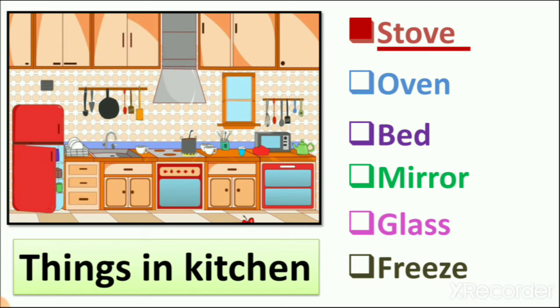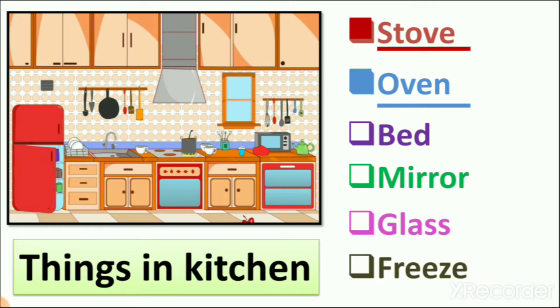Then oven. So you can see here a thing which looks like a TV. It is an oven in which we can bake cake, pizza and pastries. Then bed. You can see here a bed for sleeping. Yes or no?